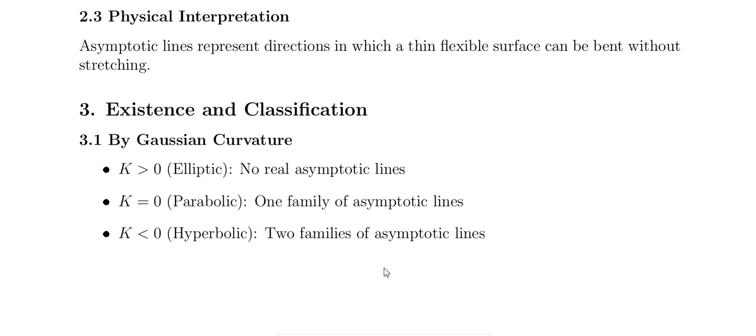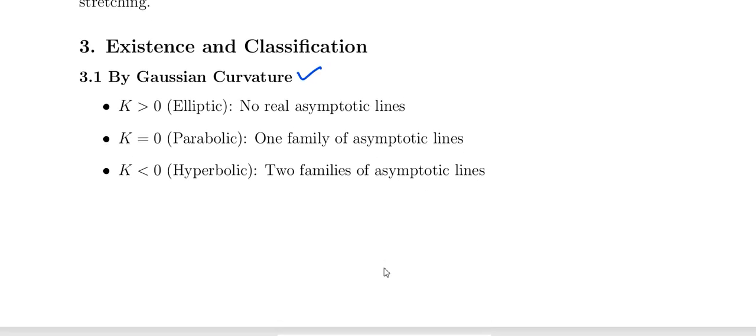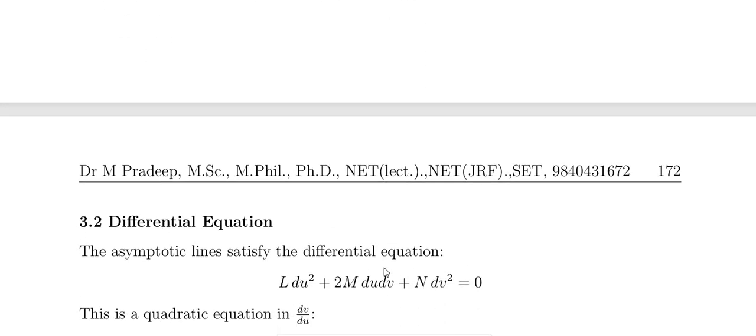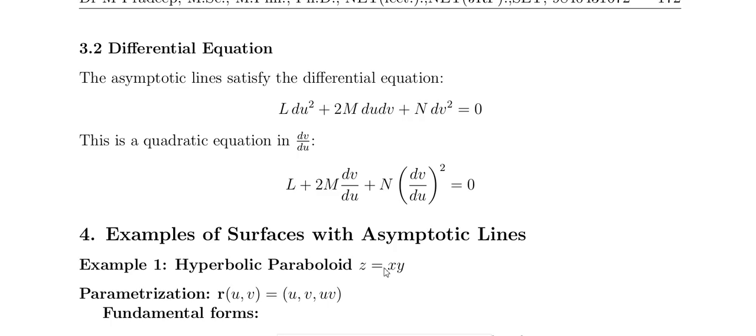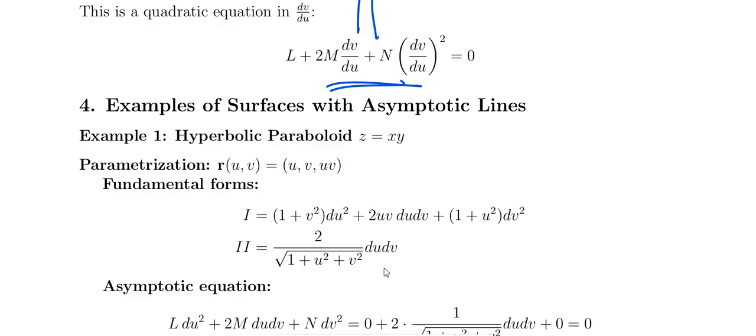The asymptotic line represents the direction in which a thin flexible surface can be bent without stretching. On existence and classification by Gaussian curvature, the case greater than 0 I have already seen. The differential equation comes from the second fundamental form; it is a quadratic equation in dv by du. If you divide everything by du square, you can write this formula. This is the same as before.